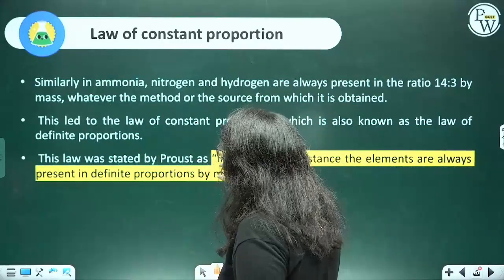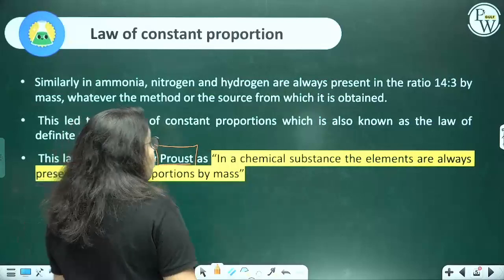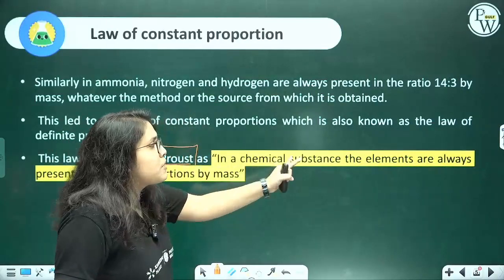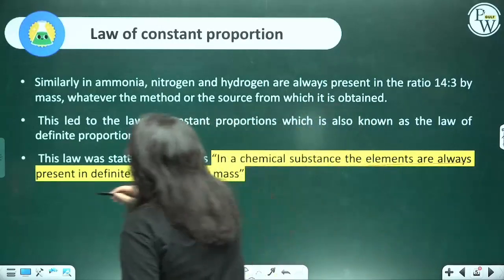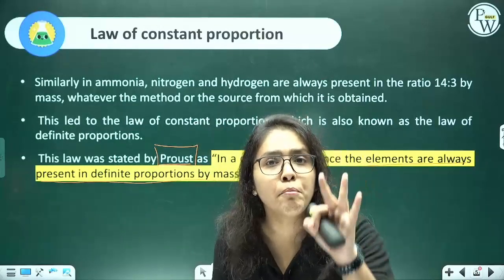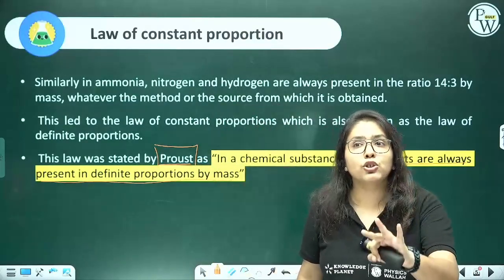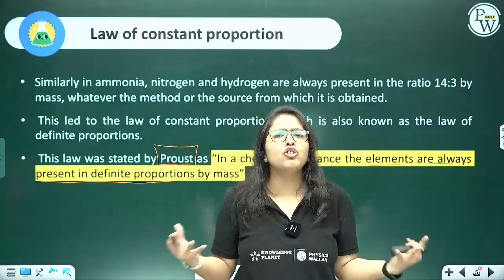So it was Proust. Please notice the scientist, it was Proust who stated that in a chemical substance, the elements are always present in definite proportions by their mass. You have to ensure that you say the term mass. Definite proportion of what?